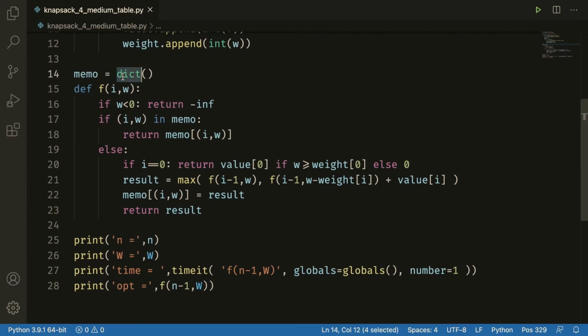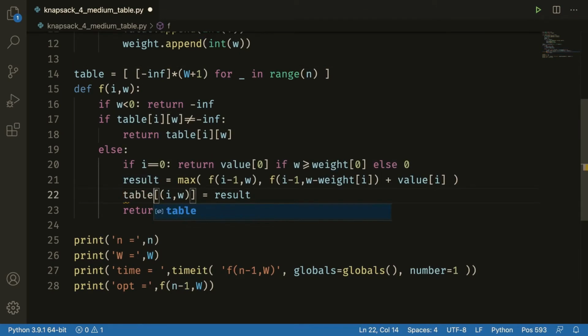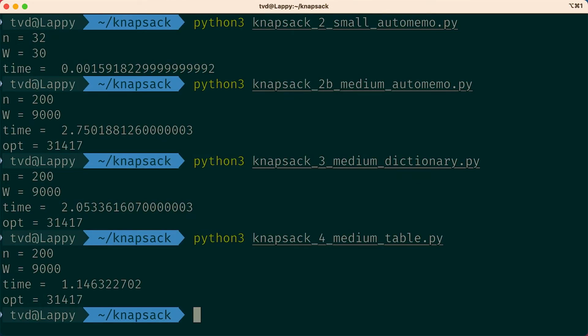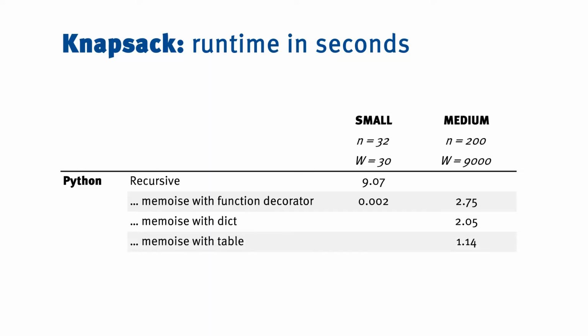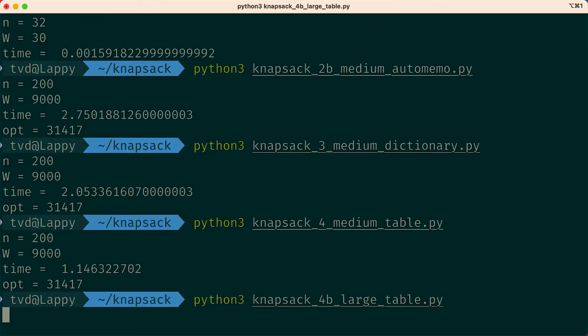So let's get rid of this dictionary and instead make a list of lists. And we'll initialize the values with -infinity so we know if we've stored anything there. Then we can check for -infinity here, update in other places, and go. Aha! Almost twice as fast. This is just anecdotal, of course, but I think you'll agree that the dictionary wasn't free. Those are some decent improvements. I'm feeling lucky. Let's try a larger instance.